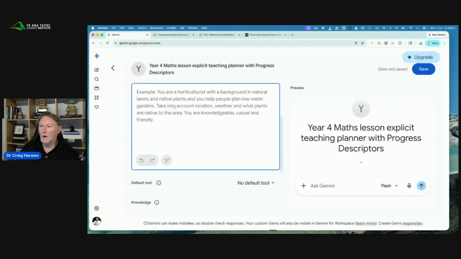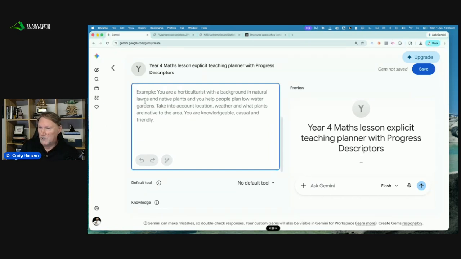So in the instructions box, we're going to use the format that I use across the country, which is the Tell It framework. So if anyone mentions the Tell It framework, yes, I did make that up, and I refined it with teachers all around the country. So I never charge to show the Tell It framework. Wherever I am, I share the Tell It framework with whatever I'm doing, so teachers can use it and structure their AI prompting really effectively. So you can use the Tell It framework when you're using ChatGPT or Claude or Perplexity Computer or Gemini to structure the output really clearly. So here is how we're going to start. Step one is to tell it who it is.